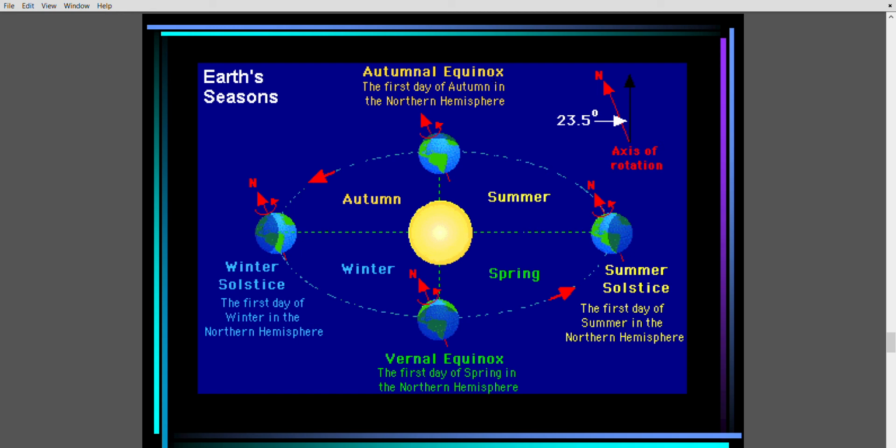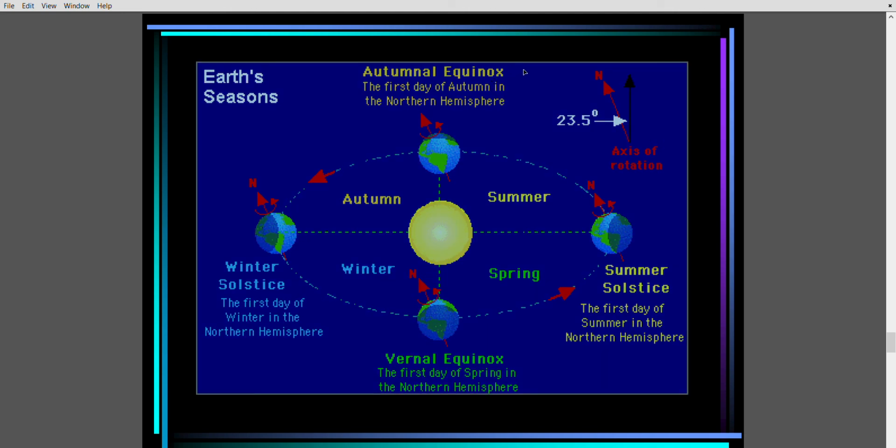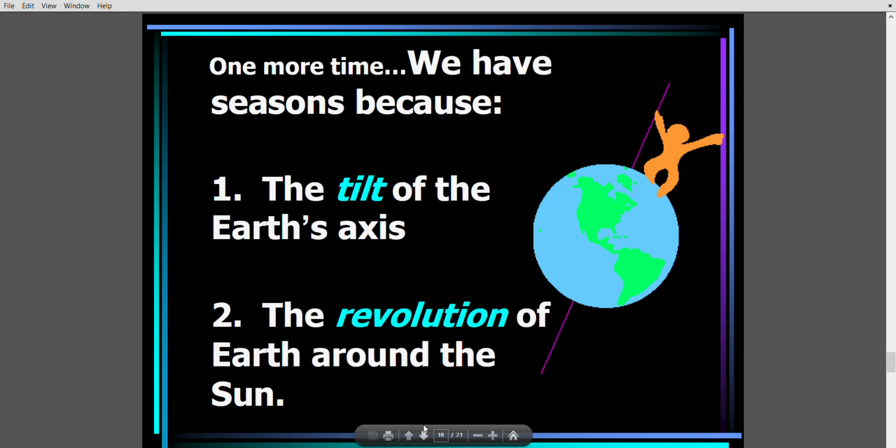If northern hemisphere has a longest day at any point of time, southern hemisphere will have shortest day because that will have winter season. If northern hemisphere has autumn, southern hemisphere will have spring. So opposite to summer is winter, and opposite to autumn is spring. Remember this page. Last final thing which you have to remember is seasons are caused by the tilt of the axis of the earth and revolution both.